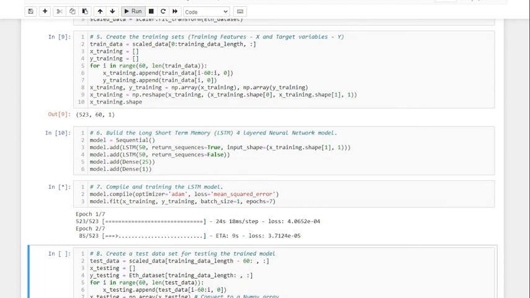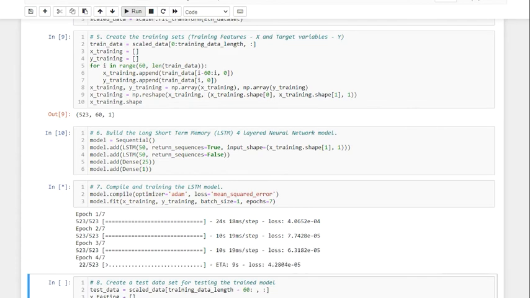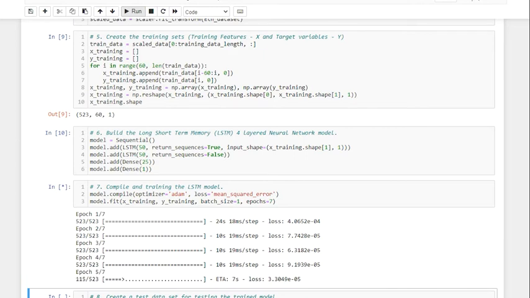After scaling the data, we'll split the data into two parts. One part for training the model and one part for testing or validating the model. The rule is 80-20, meaning 80% for training and 20% for testing. Finally, we can start building the LSTM neural network model with 4 layers: 1 input layer, 2 hidden layers, and 1 output layer. Now, we are ready to start compiling the model and training the model.